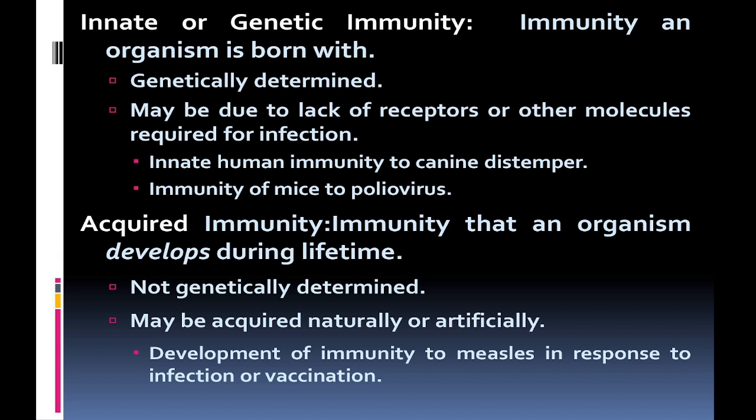Acquired immunity is what an organism develops during his or her lifetime. It is not genetically determined. It may be acquired naturally or artificially. An example is the development of immunity to measles in response to infection or vaccination.